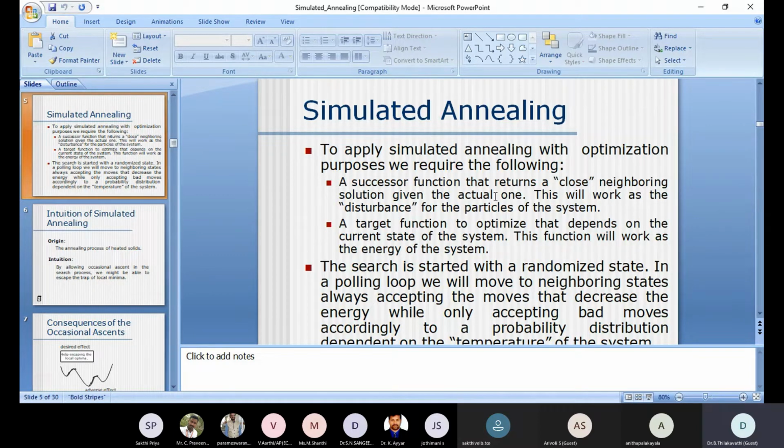These are the two most important things. If we define these two correctly, this simulated annealing algorithm can be implemented for finding the global minimum. So the important things are the successor function and the target function. Later we will see how to define them.